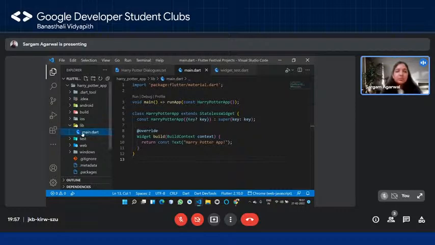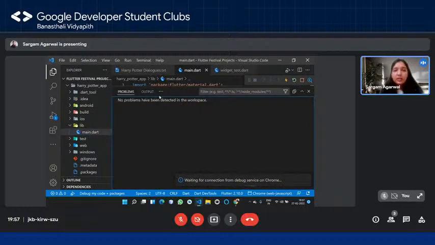So now if I go on this main.dart file and I run without debugging, I should be able to see something. Let's see what that has to be. I'm going to go on the debug console. This is where everything is going to be coming up. So it's waiting for the connection right now. It's going to take some time.